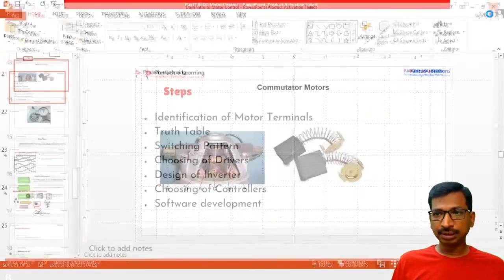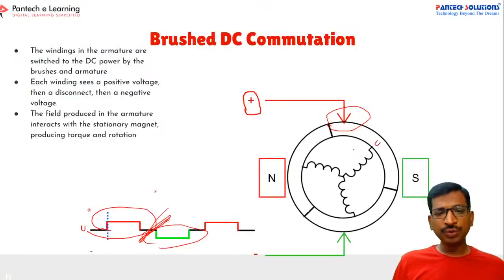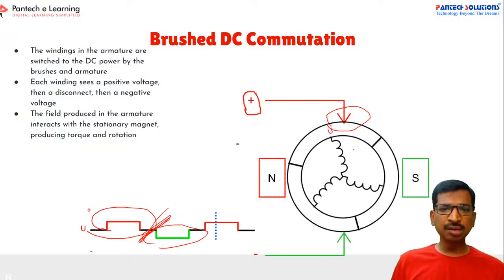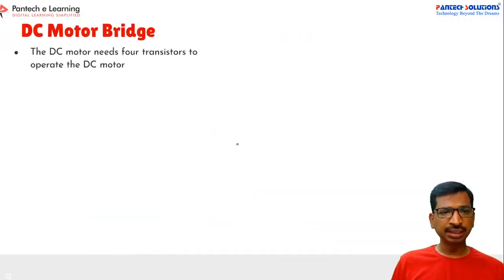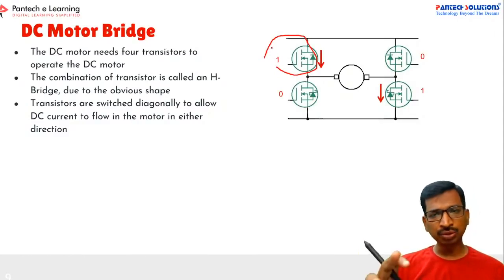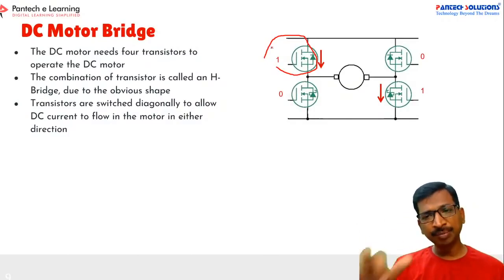Now we are going to convert this brushed commutation into electronic commutation. See here, the DC motor is working whenever you apply a voltage, so this is a speed control mechanism. Earlier it was the motor running. Suppose you apply battery voltage, 12 volts, straight to the motor, then the commutation happens inside the motor.